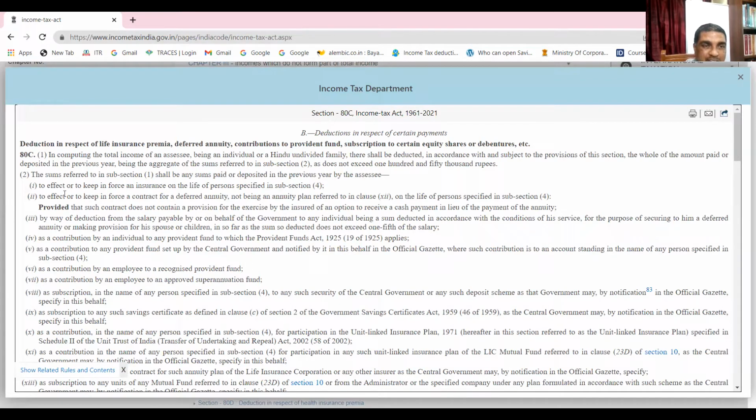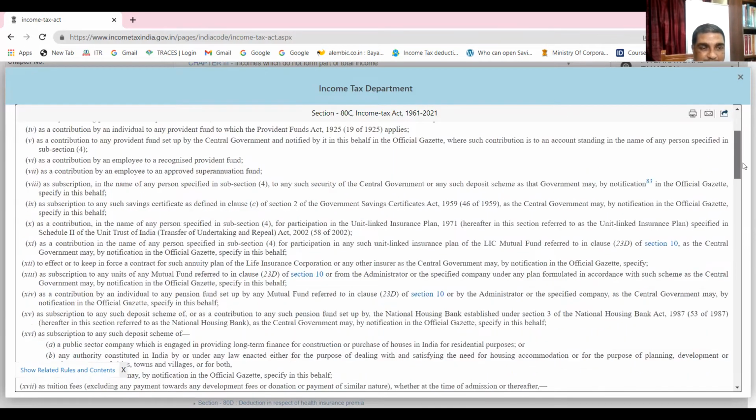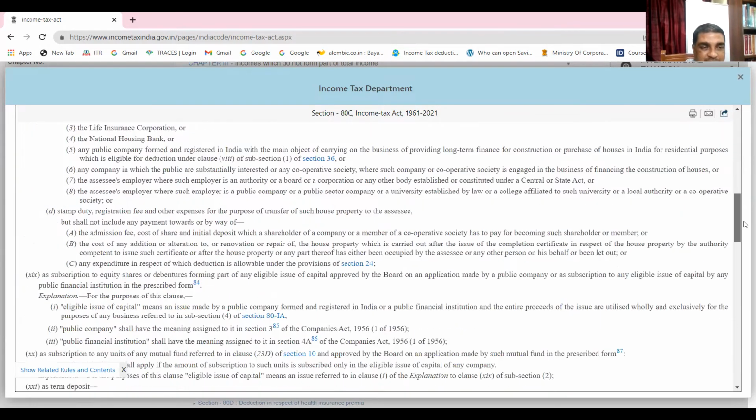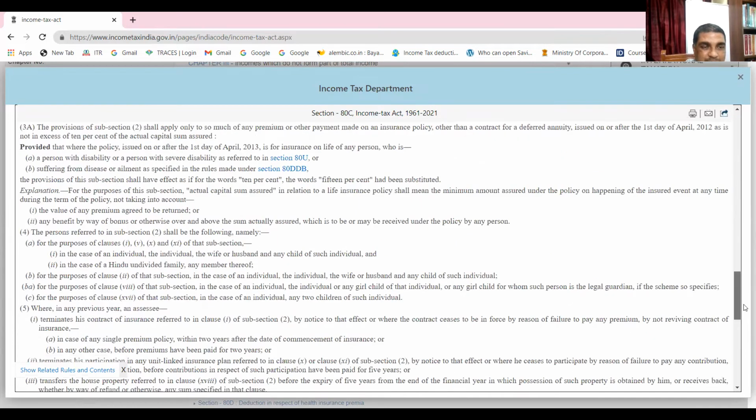As you can see, this is the life insurance premium paid, or premium paid for deferred annuity, contributions to provident fund. So these are many examples. Contribution of employees for recognized provident fund. These are the examples you see. If money is invested, then one can get deduction.